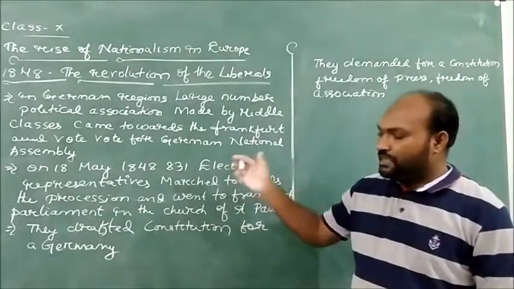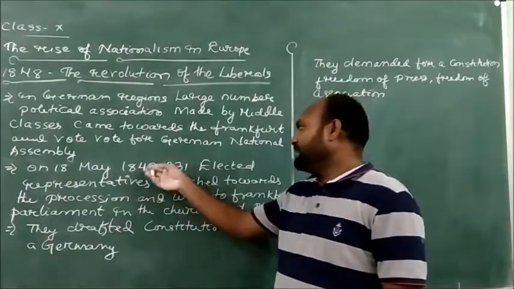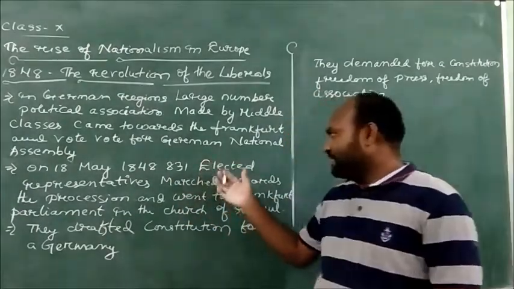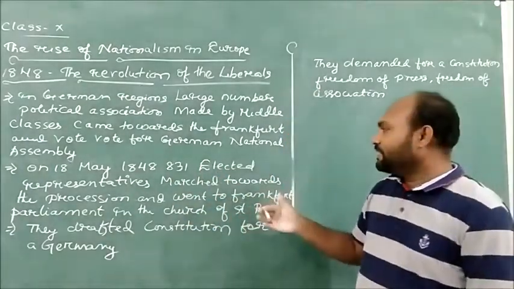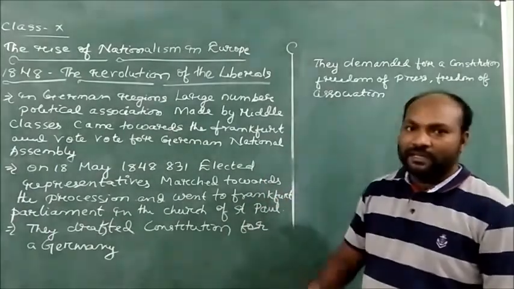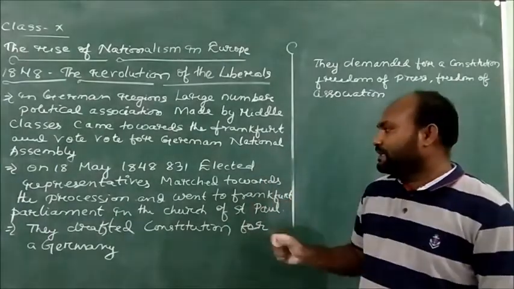And on 18th May 1848, we see 831 elected representatives marched in processions